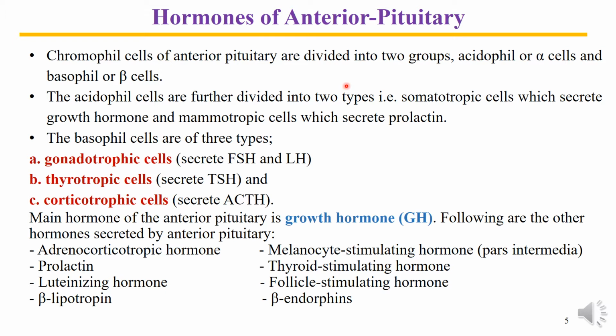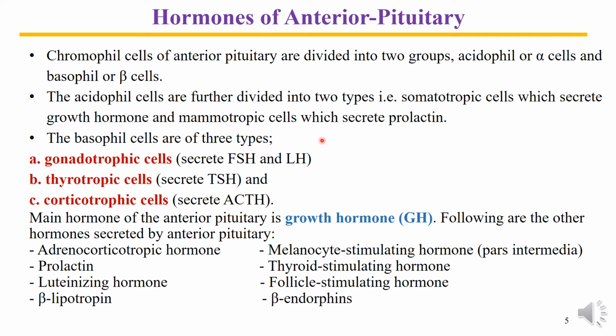Regarding the cells of the anterior pituitary involved in making hormones, chromophil cells are important. They are further divided into two groups: acidophil or alpha cells and basophil or beta cells. The acidophil cells are further divided into two types: somatotropic cells, which secrete growth hormone, and mammotropic cells, which secrete prolactin.